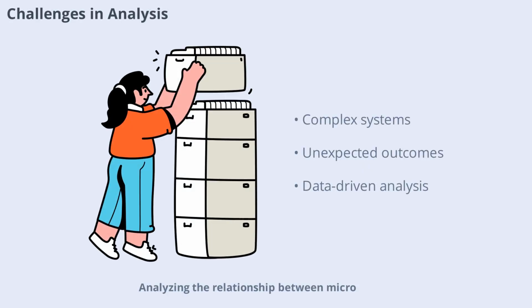Analyzing the relationship between micro and macroeconomics isn't always straightforward. Economic systems are complex, and changes in one area can have unexpected consequences in another. Economists use data, models, and historical trends to make sense of these interactions, but uncertainty remains. This complexity makes economics both challenging and fascinating.